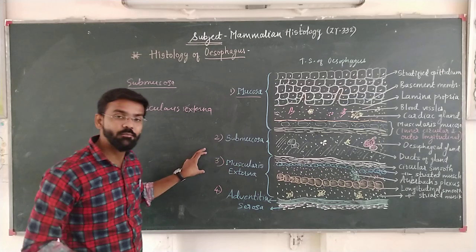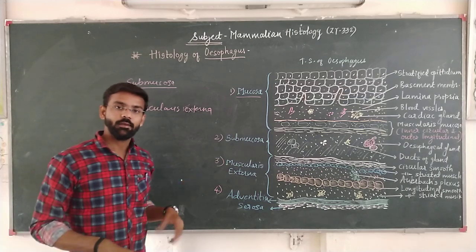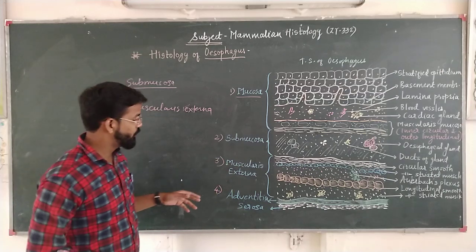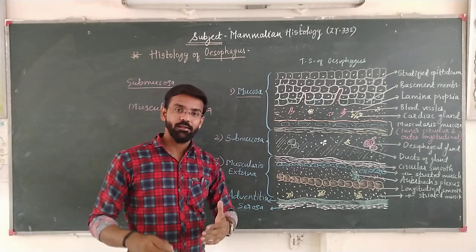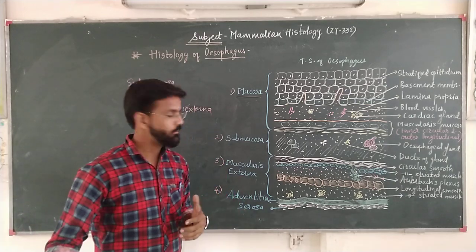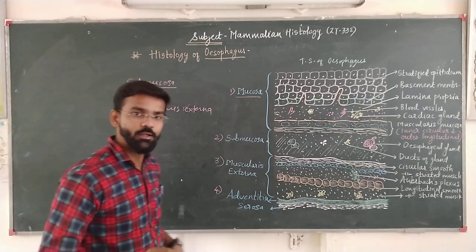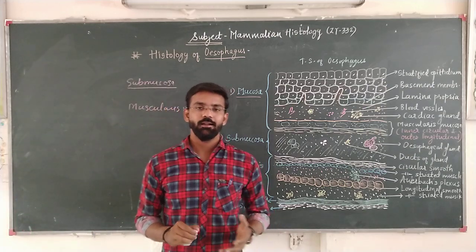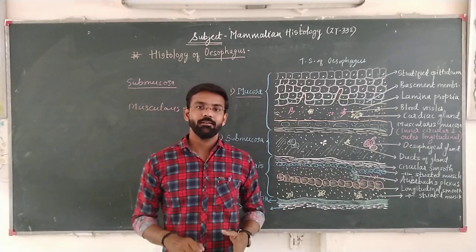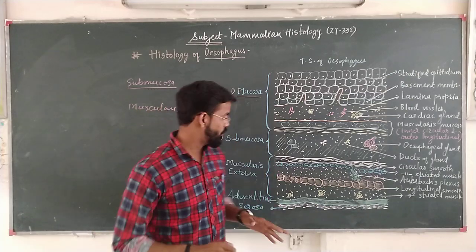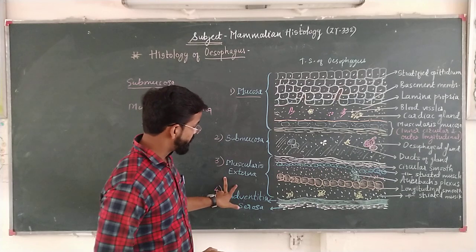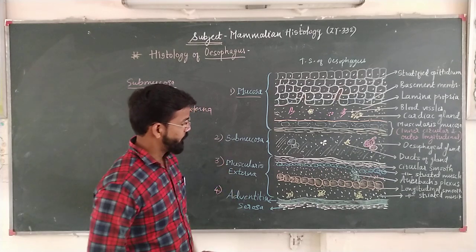Okay, this is the second muscle part in the histological structure of the alimentary canal, that is muscularis externa. It is present at the outer region. Now, this muscularis externa has the main role in peristaltic movement, that is alternate contraction and relaxation takes place with the help of this muscularis externa layer.